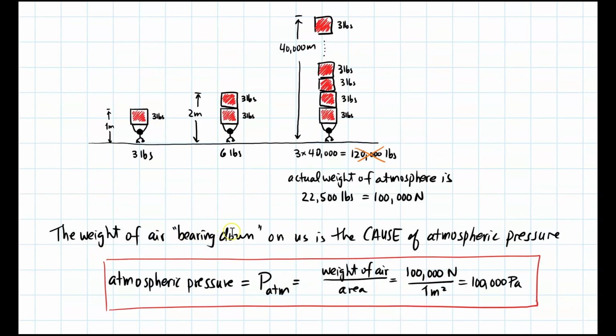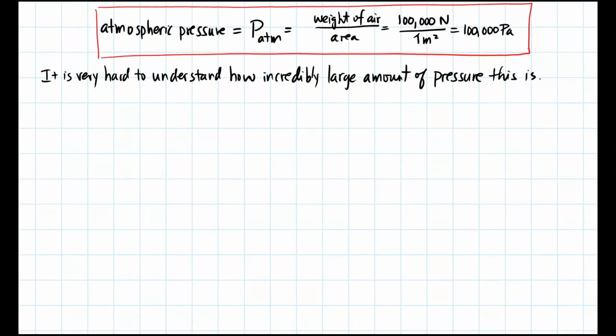The weight of the air bearing down on us is the cause of atmospheric pressure. So by definition, atmospheric pressure, which I typically write as P atm, is the weight of the air, and that's 100,000 newtons. The area of the box was 1 meter squared. That's how I get 100,000 pascals. It is very hard to understand how incredibly large an amount of pressure this is.